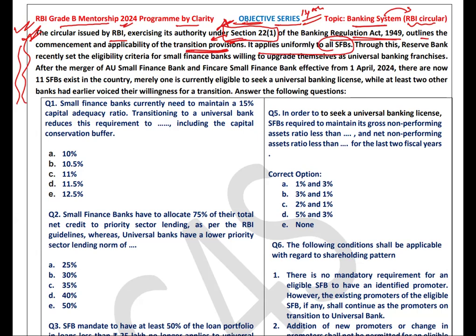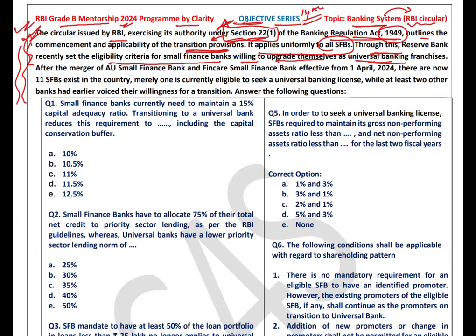Through this only, RBI recently set an eligibility criteria for the small finance banks willing to upgrade themselves into universal banks. I have already discussed about it. So, from where is the RBI getting the power for these type of provisions? Under section 22 of the BR Act 1949. All right.